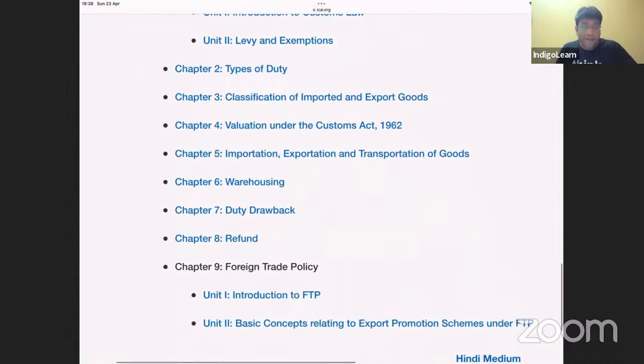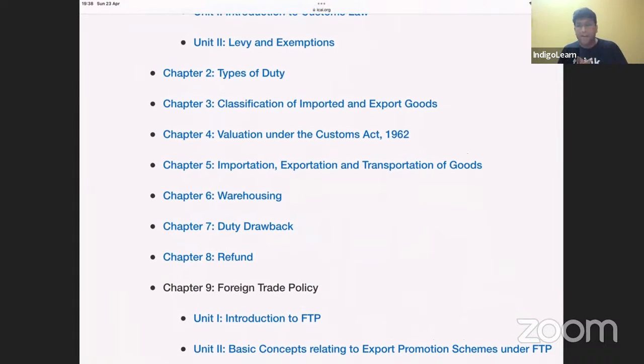Second topic, we have got the topic known as types of duty, where you should have clarity of thought on what is anti-dumping duty and when is safeguard duty levied. Let me make you recall the concept, my dear friends. Safeguard duty is imposed only to safeguard the Indian domestic market. But if articles are imported from a developing country and the share of imports of that article into India from the developing country does not exceed 3% of the total imports of that article into India, then safeguard duty is not imposed.